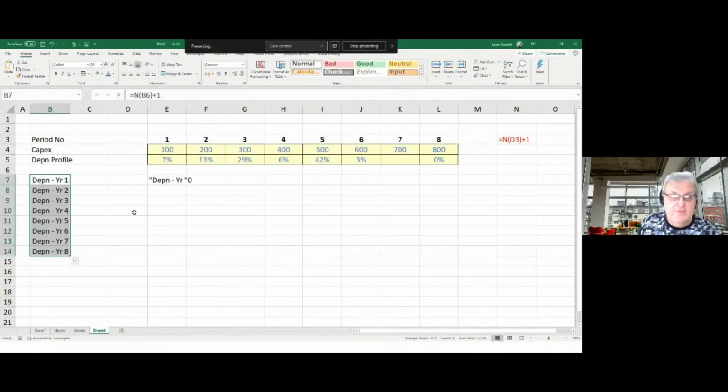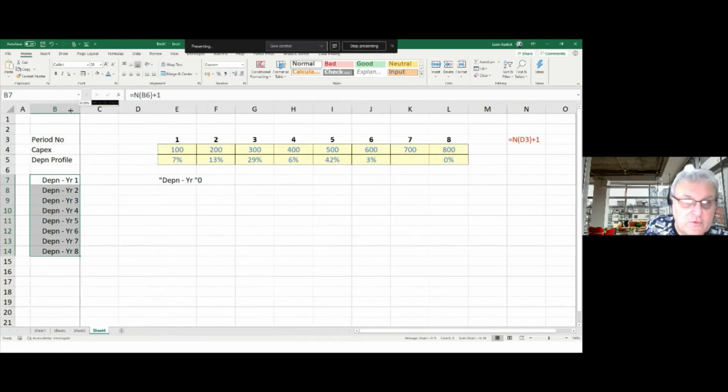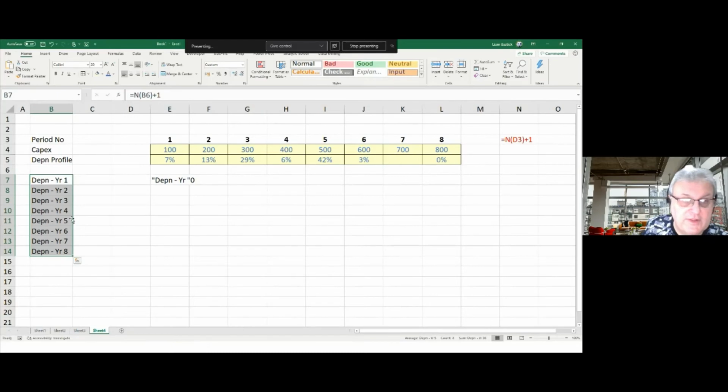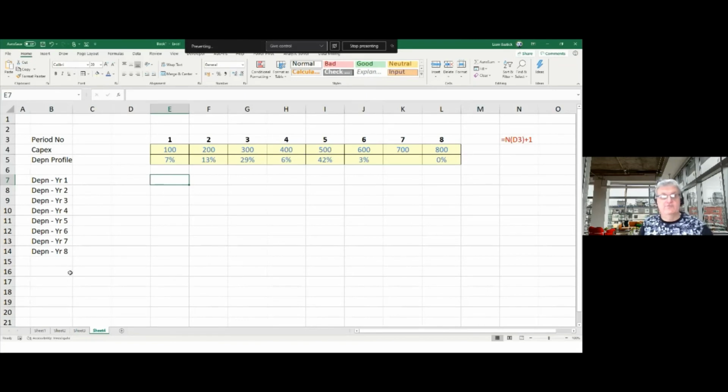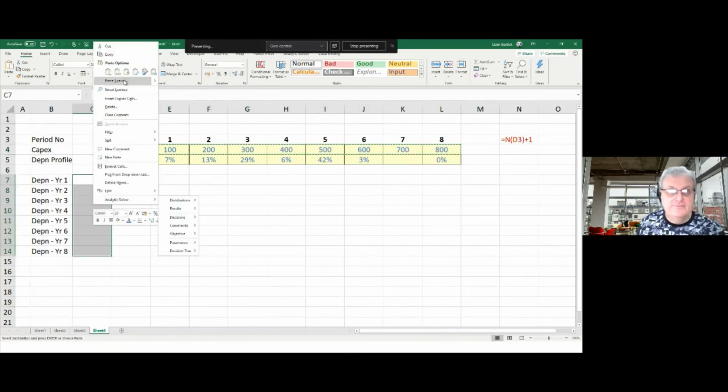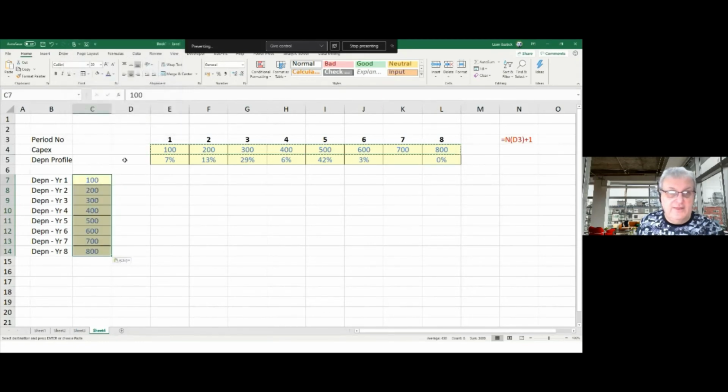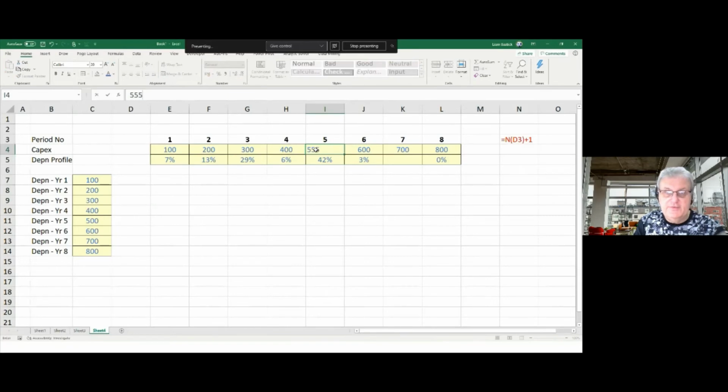Okay. They're all right aligned because it's a number. I want to make it look like text, so I've left aligned it. And now I can actually transpose these. I want to get the 100 to the 800 down here. So I'm going to go, okay, how do I do that? Well, I can go like this and go copy, and then go down here and go paste special. And then just go to transpose and click OK. That will do it. But the trouble is, if I change that to 555, nothing happens.